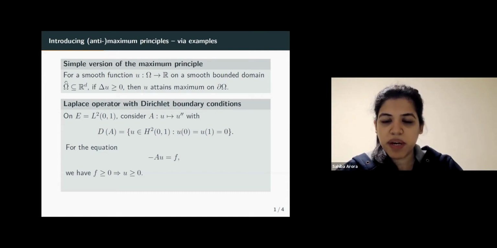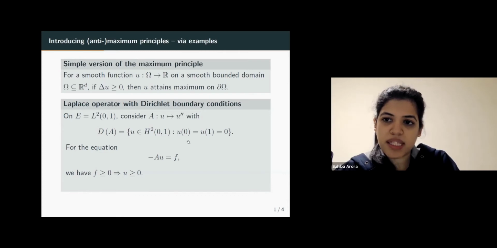And how do we get it by the maximum principle is the following way. If f is positive, then that means that the minus Laplacian of u is positive, or in other words, the Laplacian of minus u is positive. That means that minus u attains a maximum on the boundary. But on the boundary, we have zero boundary conditions.